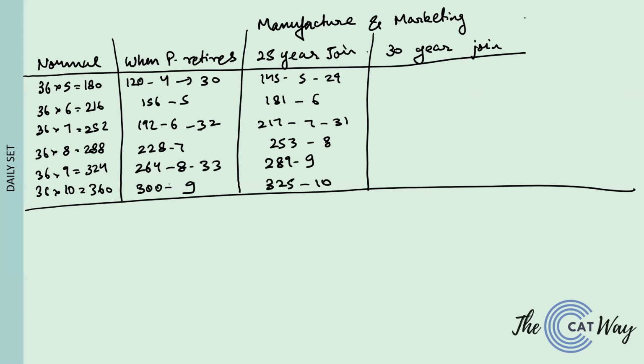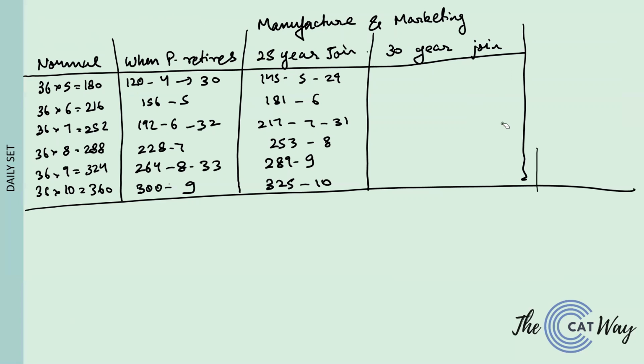Whereas the case in which a 30-year-old joins, let's see what will happen. This 30-year-old joins, the working will not be on 145, remember that, because either a 25-year-old is joining or a 30-year-old is joining or no one is joining. So we are taking the cases where only P retires, these would have been the values. If P retires and a 25-year-old joins, these would have been the final values. If P retires and a 30-year-old joins, these will be the final values. So there are 3 cases which we are covering together.